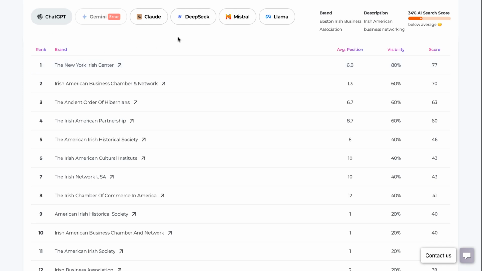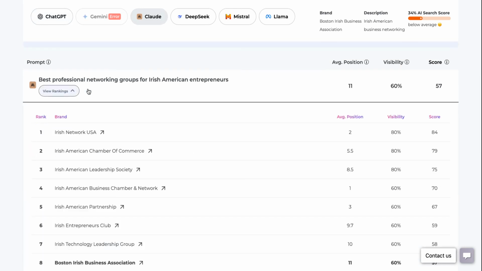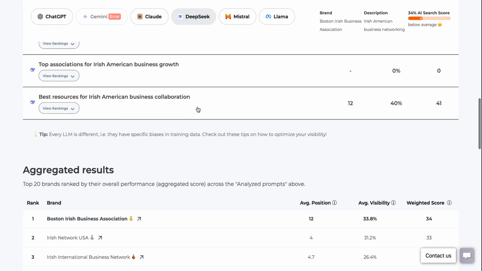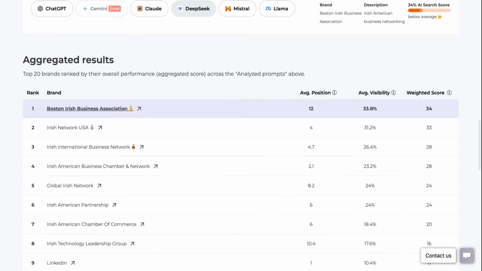And this is just ChatGPT. We can look at the same for Claude, and we can also look at the same for DeepSeek and so forth. Now, the best thing underneath here is the aggregated results. And this is across all the 20 brands that are related to us and how they fare versus us across all of the LLM networks.